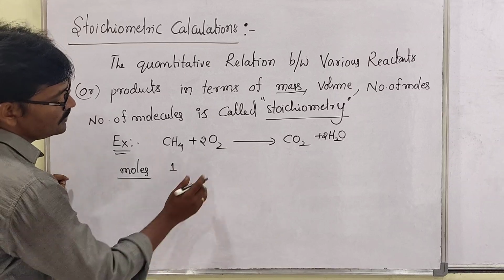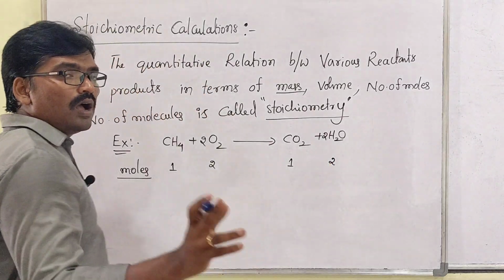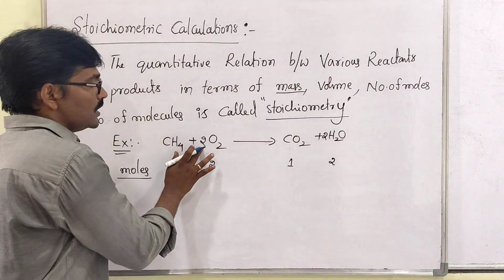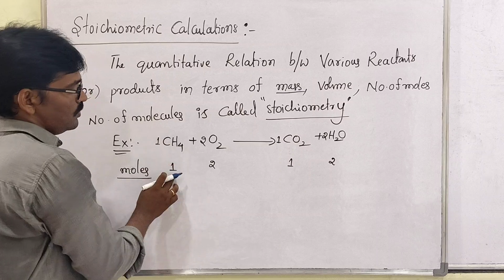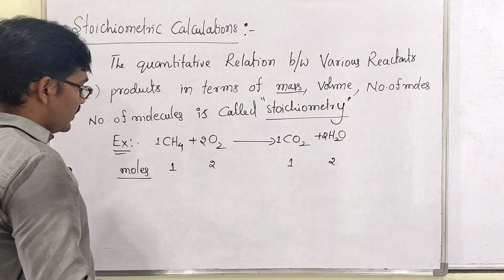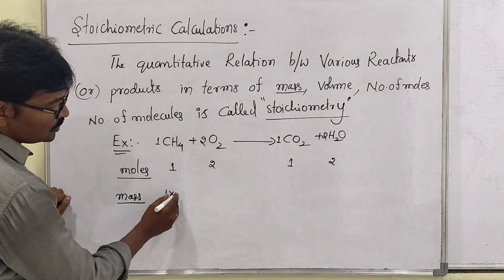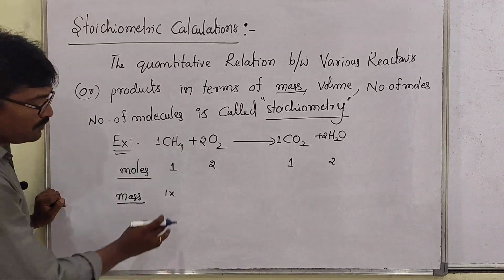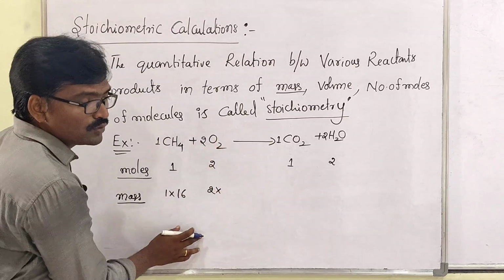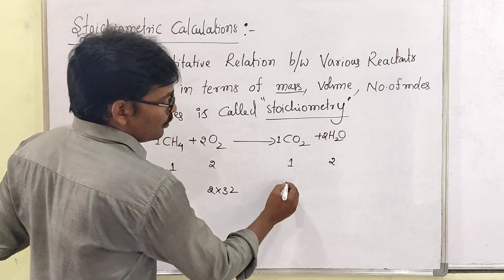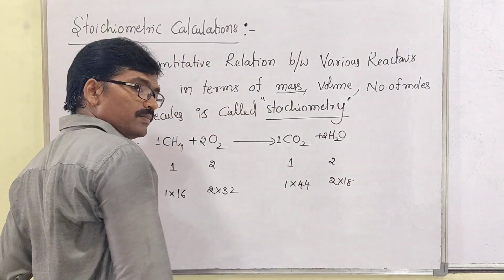So how many moles are there? 1, then here 2 moles, then here 1 mole, then here 2 moles. According to the equation, whatever the stoichiometric coefficient is, that many moles we take. If nothing is written, it means 1. So 1 mole, 2 moles, 1 mole, 2 moles. Then how do you find the mass? Sir, you know how to find mass: number of moles into molecular mass. 1 into 16, then 2 into 32, then 1 into 44, then 2 into 18, if you take mass.